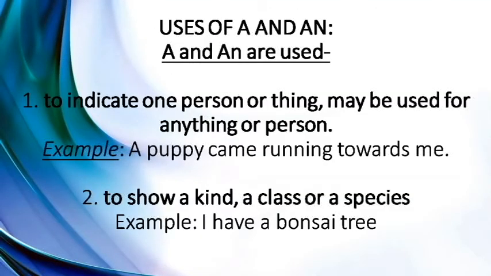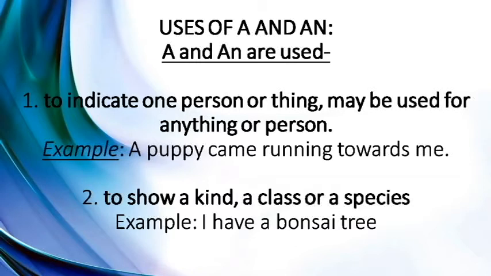Let us now understand a few uses of a and an. A and an are used to indicate one person or one thing that may be any person or anything. For example, a puppy came running towards me. In this sentence, I have not specified a particular puppy, so I use a. As remembered, indefinite articles are not particular to anything. So, a puppy means it can be any puppy.